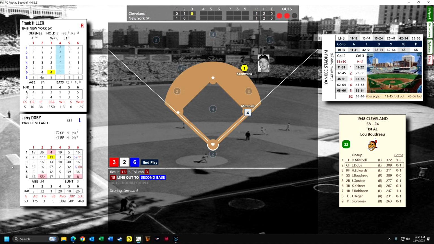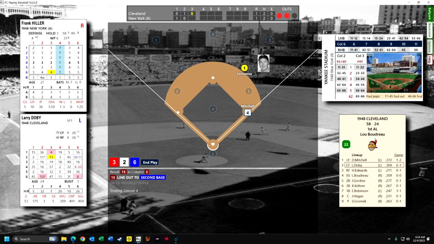So the white 2 is the 2 row for the hitter, the 6 is the 6 row for the pitcher, and then the red 3 means the red column, or the 3 column, and that's 14, or 4 plus 11 makes 15. 15 is a line out. If this would have been a 5, this is really bad for Hiller. So normally it would be a lot better than this. It would have been a double or a triple, but he lucked out.